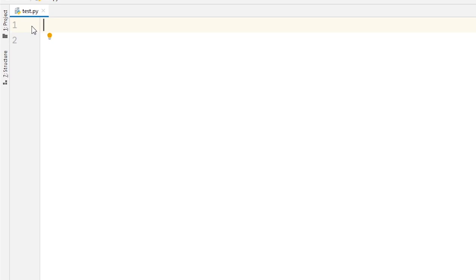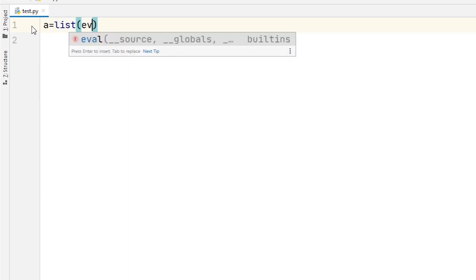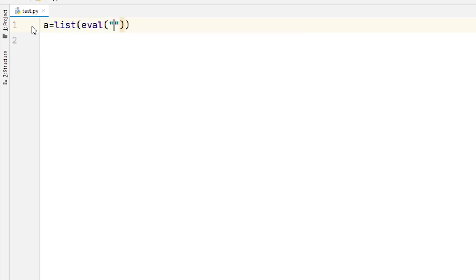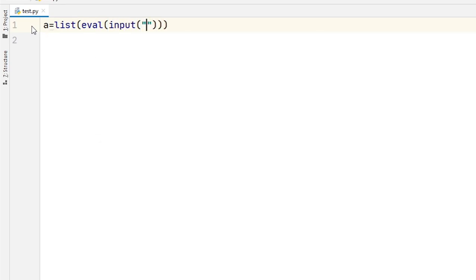For that, first we take input from user, that means the list items. For that, I write a is equal to list, then I use the eval method and input, list items.